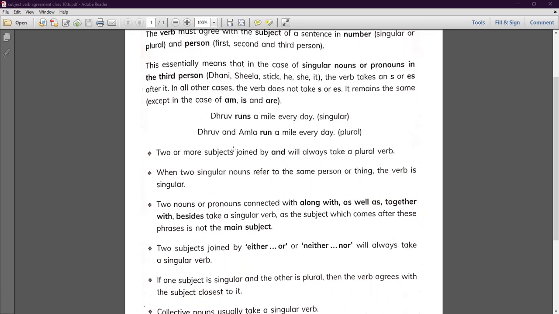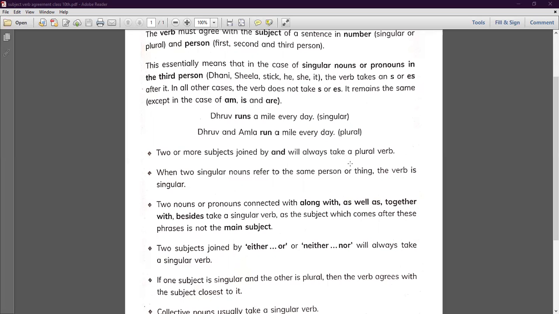Now, when two singular nouns refer to the same person or thing, the verb is singular. If I say bread and butter is a perfect dish for breakfast. Bread is one singular noun, butter is one singular noun. But when they both connect, they are referring to the same thing, that is one dish which is good for the breakfast. So breakfast is another one unit that we are referring to. So when there are two singular nouns, but they refer to the same person or thing, the verb that you are going to take with it is singular.